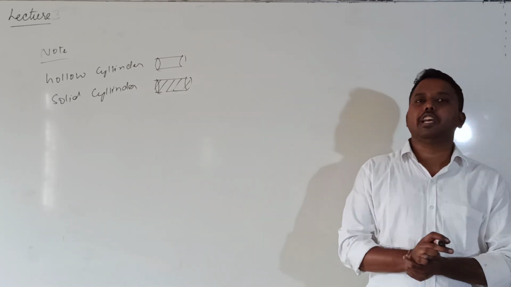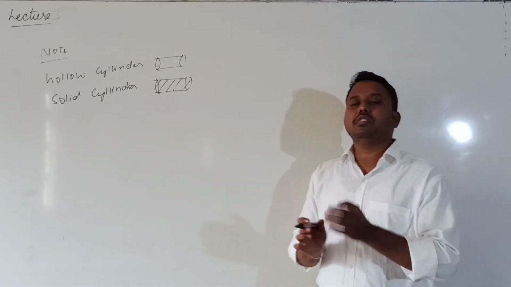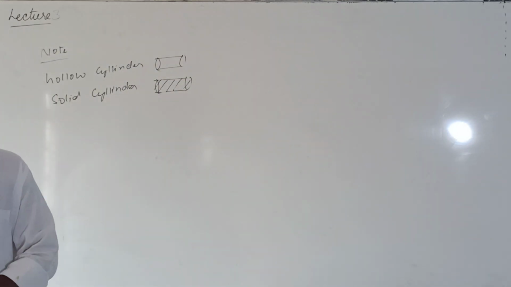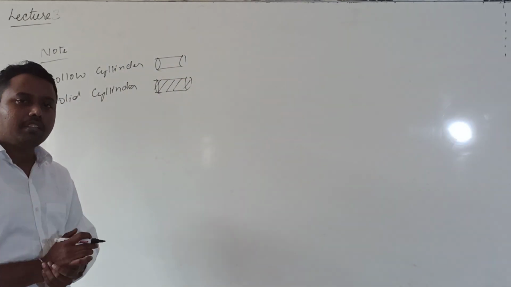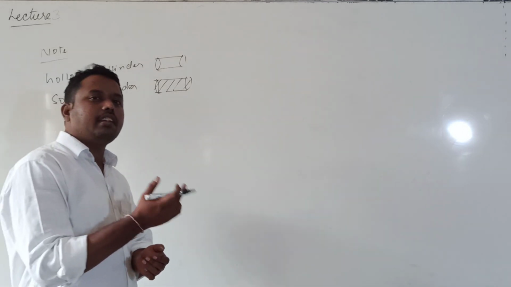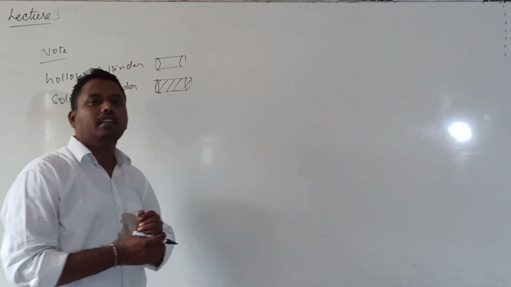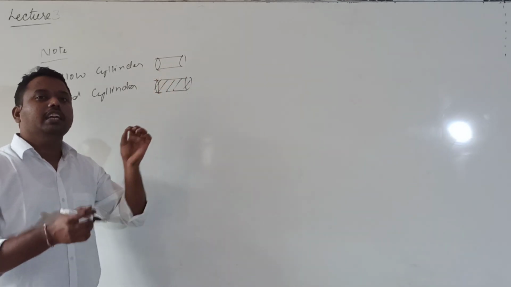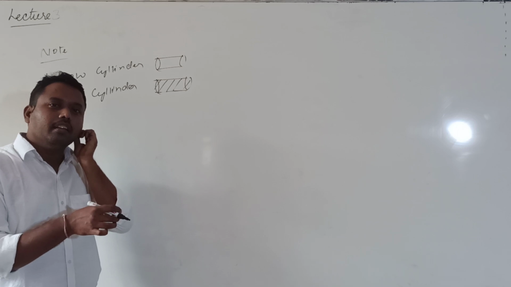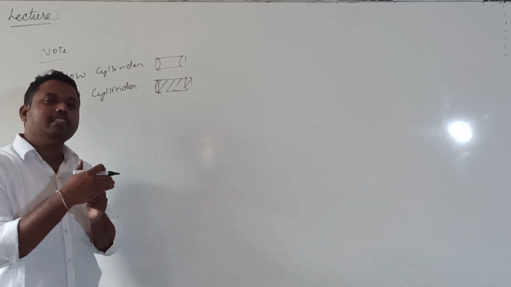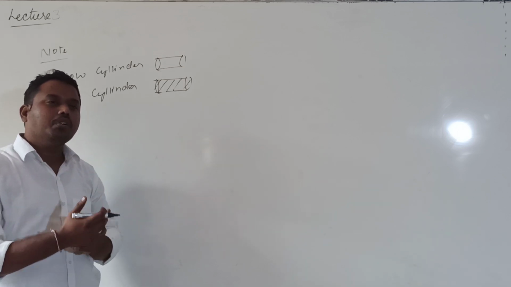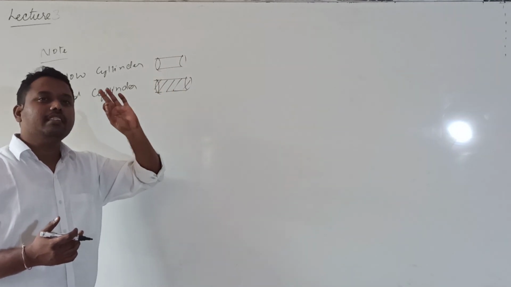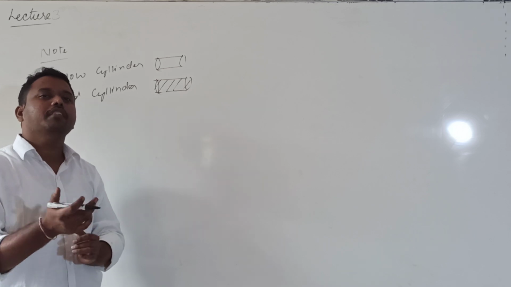So dimensions are the same. When both rise by the same increase in temperature, what happens? Linear expansion is the same for both. Initially both are of the same length. Whenever the rise in temperature is the same, the linear expansion, the increase in length, and the final length also will be the same.